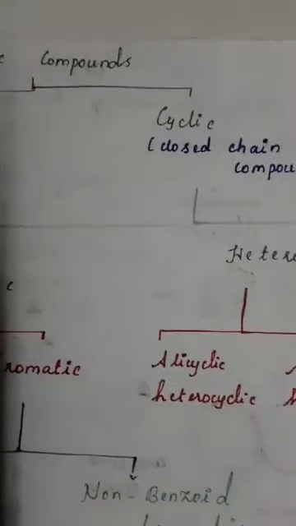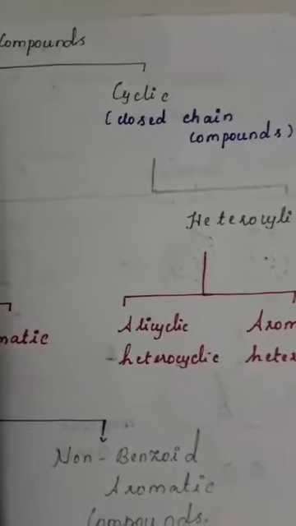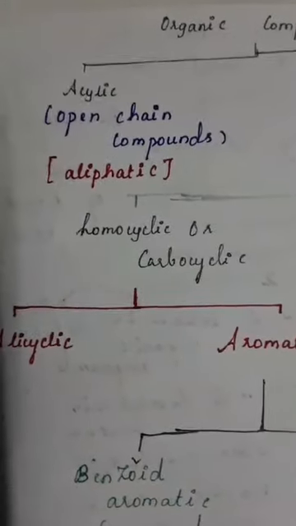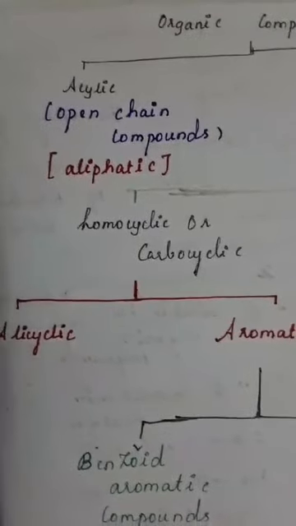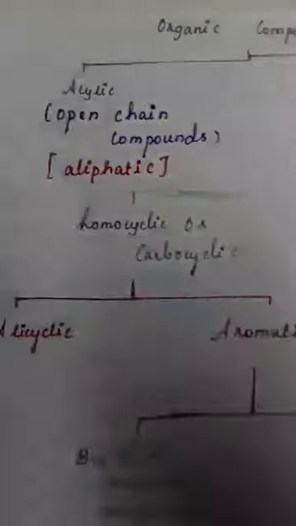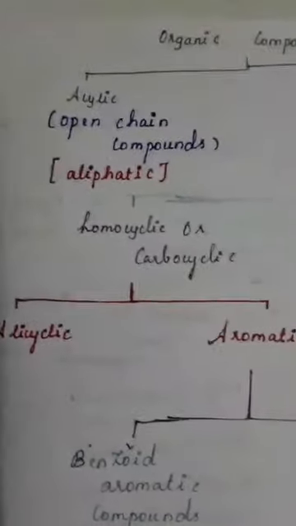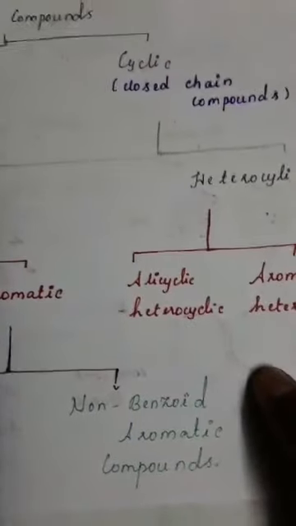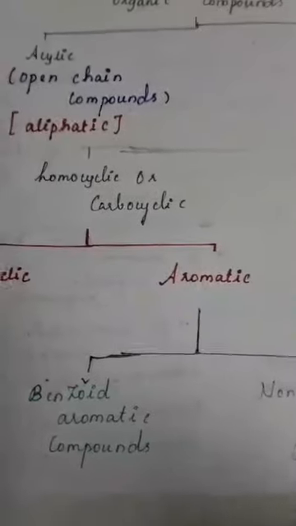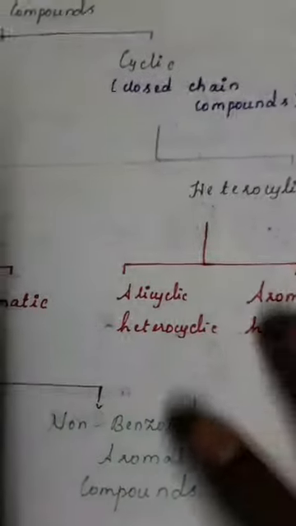Cyclic compounds are closed chain compounds, like those in triangle, square, pentagon or hexagon shape, that will be closed. Acyclic compounds are also known as aliphatic compounds. Simple butane and pentane are called aliphatic compounds. Acyclic compounds are called aliphatic compounds. Cyclic compounds, the closed chain compounds, are divided into two: homocyclic and heterocyclic. In the name itself, we can say what is meant by homocyclic and what is meant by heterocyclic.